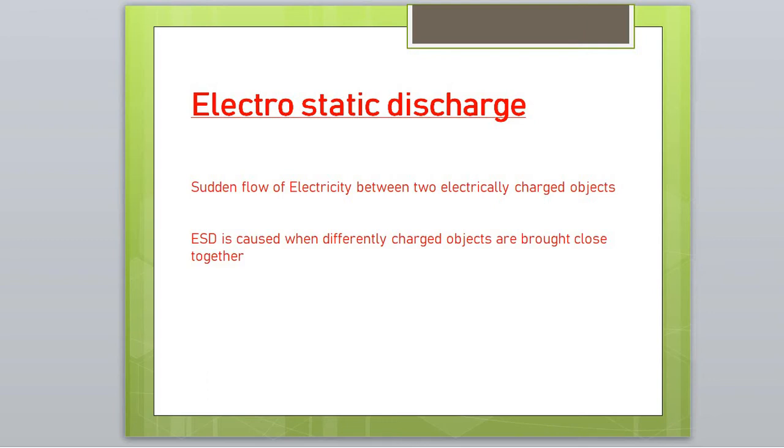Another point in the importance of learning ESD is that when you are manufacturing, assembling and repairing electronic devices, electrostatic discharge can damage an electronic component. When you are not taking any precautions to prevent electrostatic discharge while manufacturing, servicing, repairing, etc., some of the sophisticated electronic components in the equipment may get damaged.